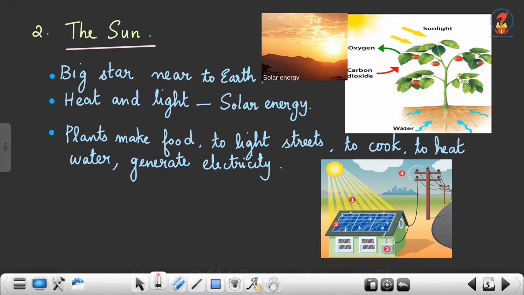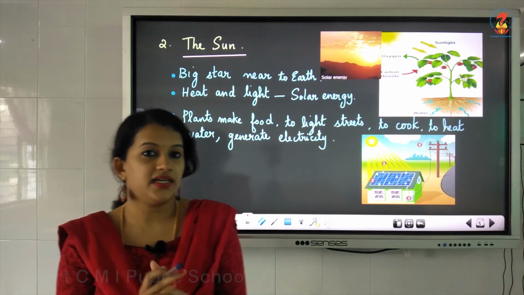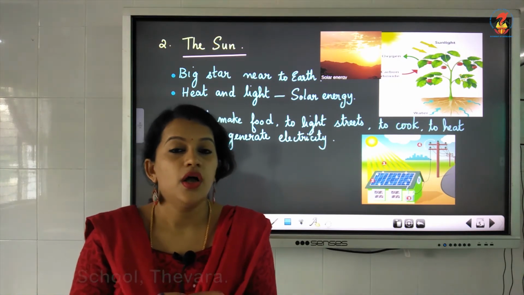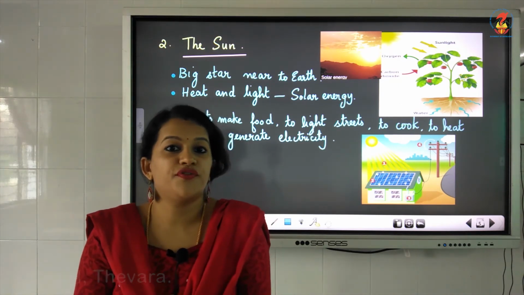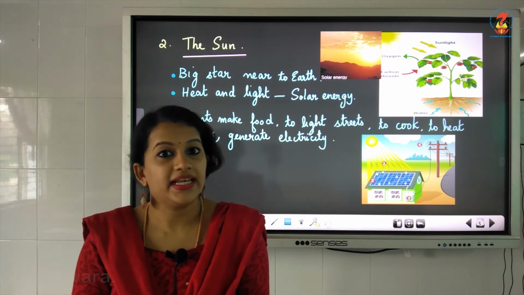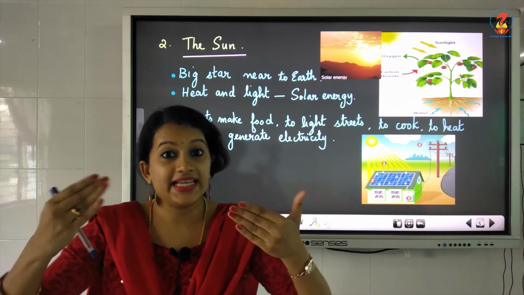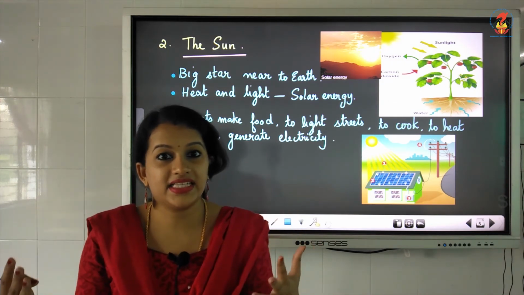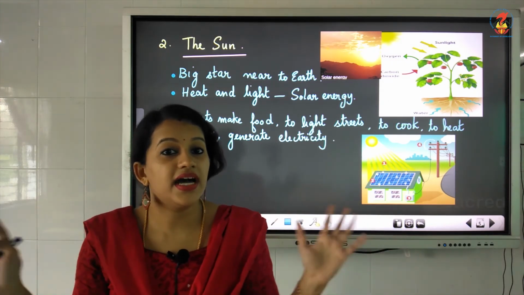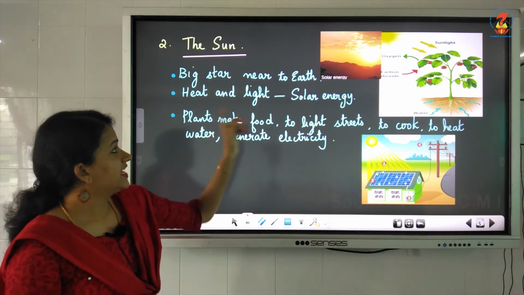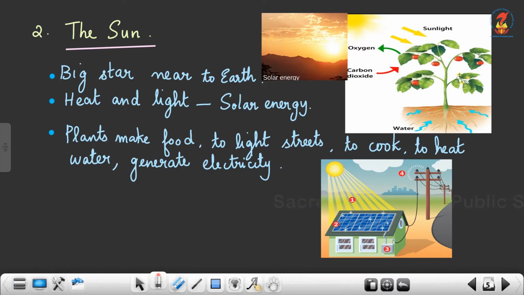See, sun. You know that if you just stand under the sunlight, you will feel the heat, isn't it? You will feel a warmth. If it's in the morning, you will feel that warmth. And when you see sunrise, you could have also noticed the light, isn't it? The light that is spreading in our environment. So the sun gives us heat and light energy.